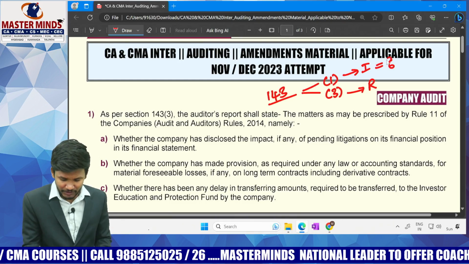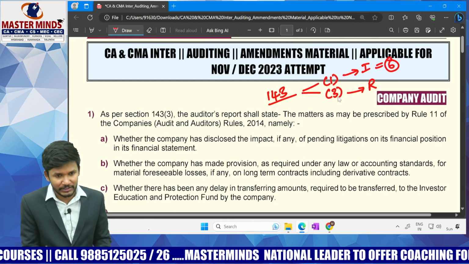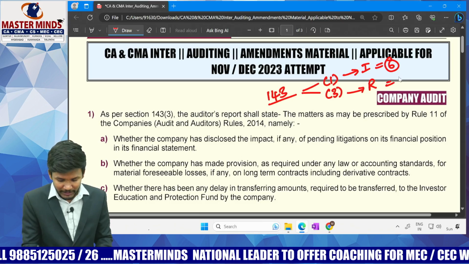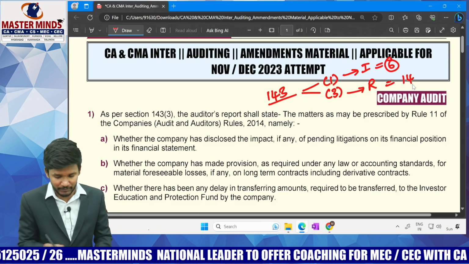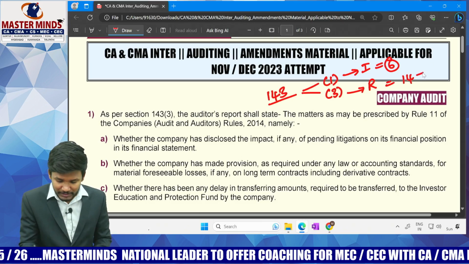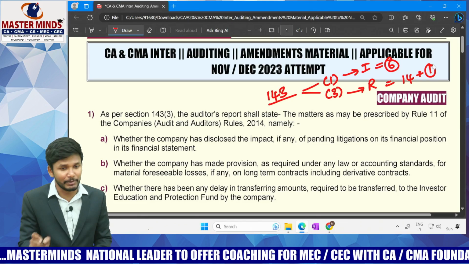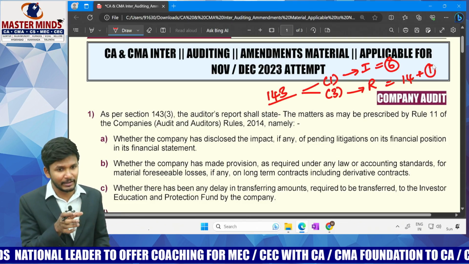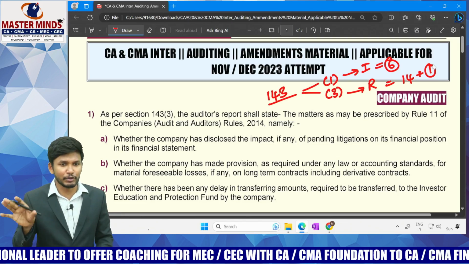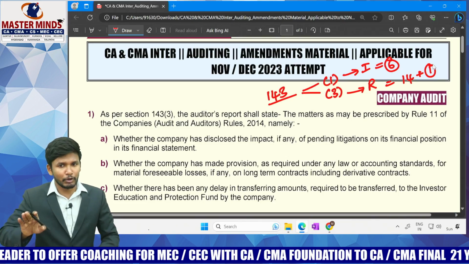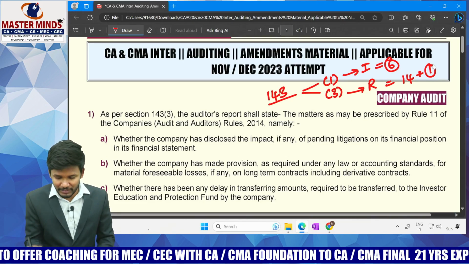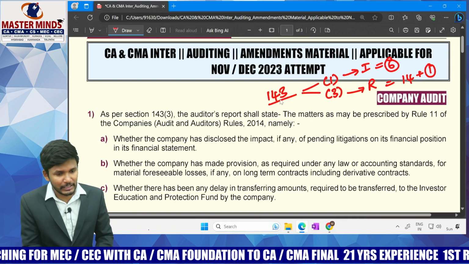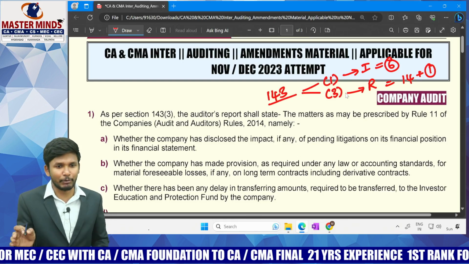Under subsection 1, altogether there are 6 matters. Section 143 subsection 3 talks about the duty to report, wherein till now there were 14 points existing. Now one more extra point is added, and this becomes an amendment. Till now only clause (i) was there in the section. Clause (i) says to refer to the rules, and the rules were giving you 5 points till now. That 5th point now becomes the 6th point. That's it, so one extra point is being added. So one amendment in section 143 subsection 3: one extra point is added.